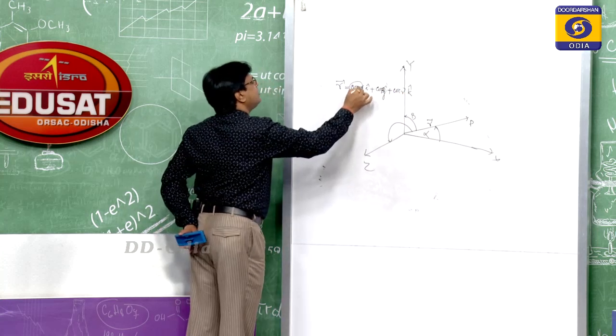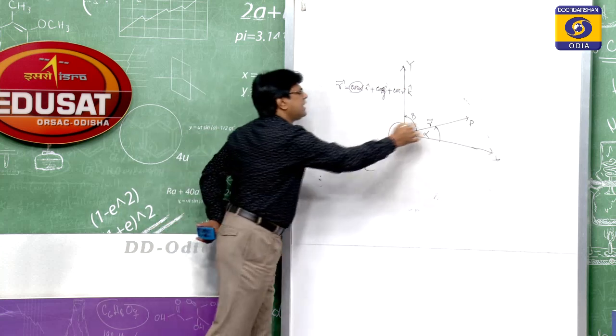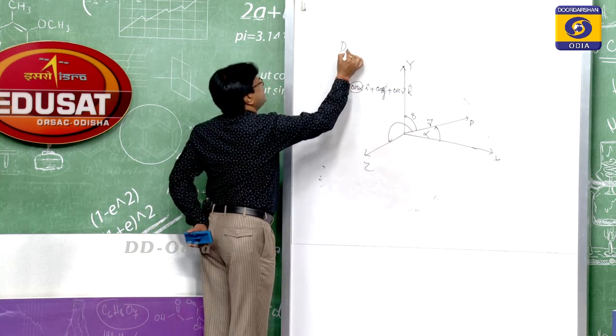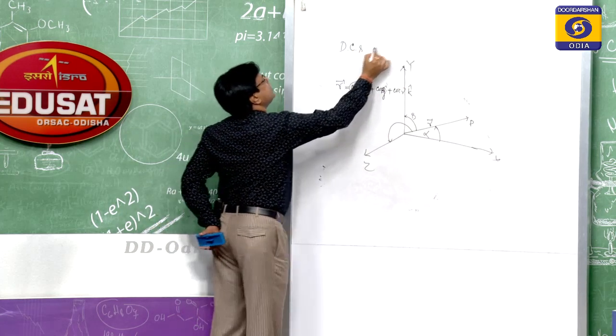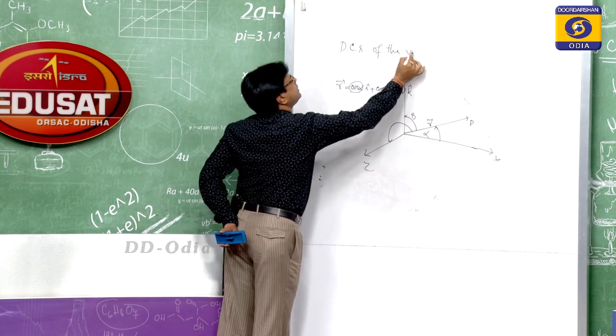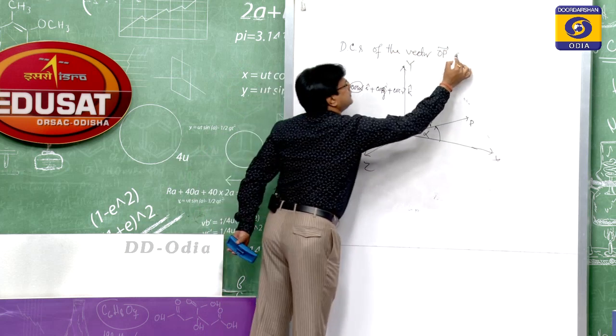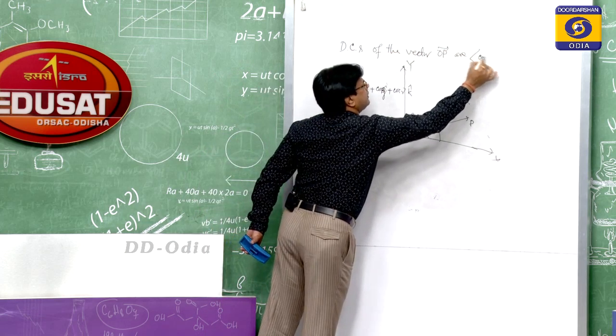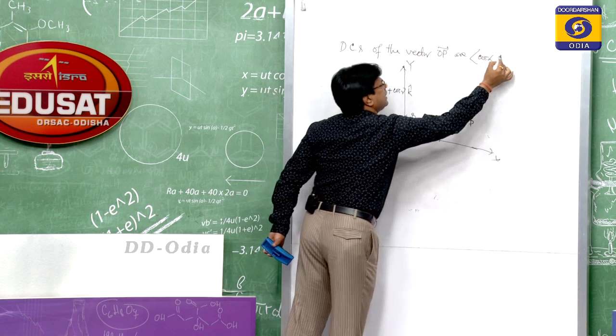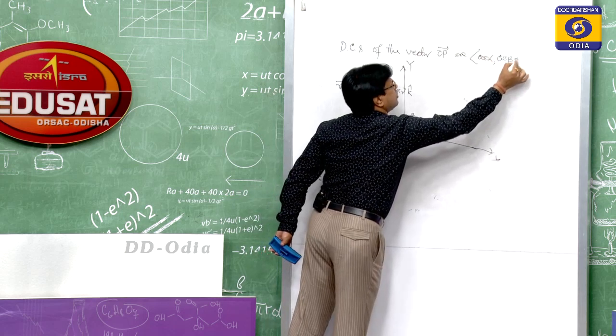That means these are the direction cosines of that line. So, the direction cosines (DCs) of the line of the vector OP are cos alpha, cos beta, cos gamma.